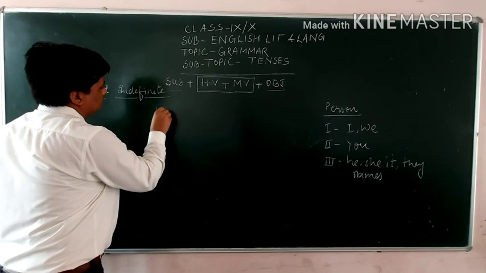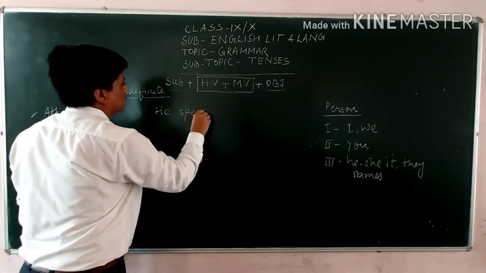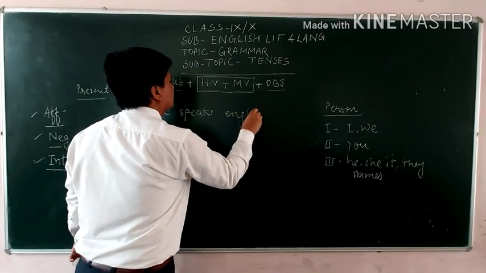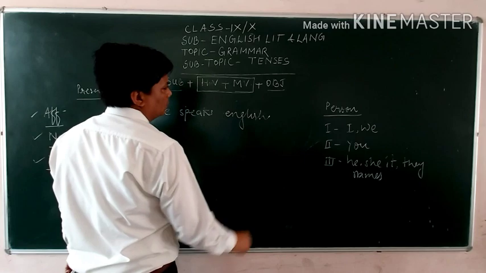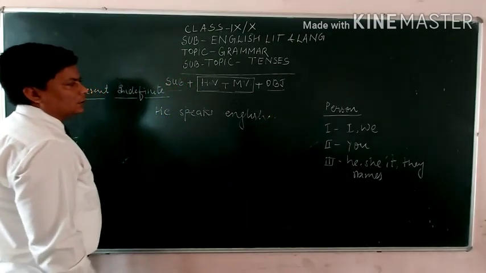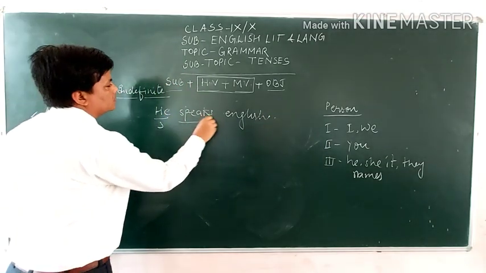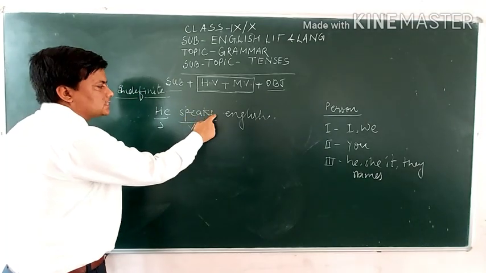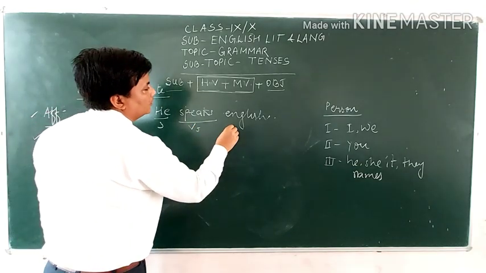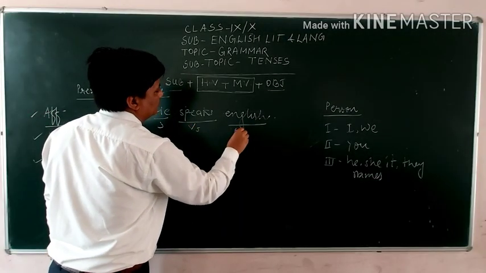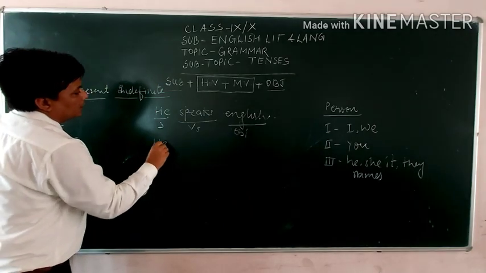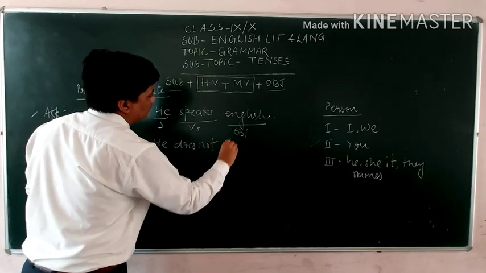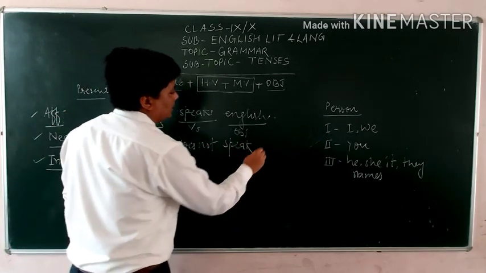He speaks English. He is the subject, speaks is the verb, and keep in mind this is speak plus S, so this is the verb fifth form, and English is the object. Negative sentence: he does not speak English.